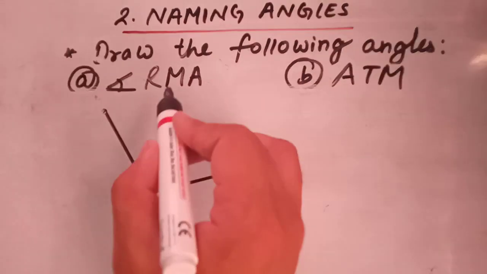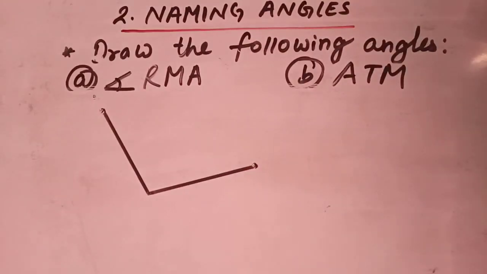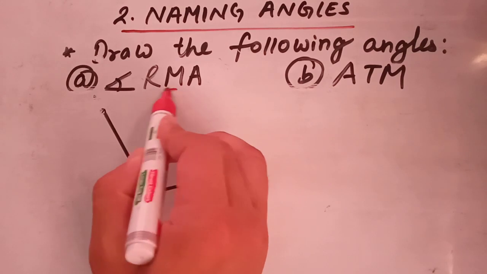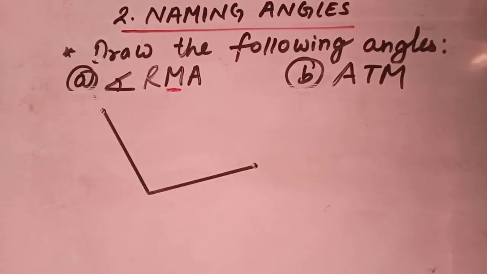Since our vertex is M, as M lies in the middle, as you can see in this angle, the vertex is the meeting point of the two arms. These two arms have met at this point. So this is your vertex. You can write M here.